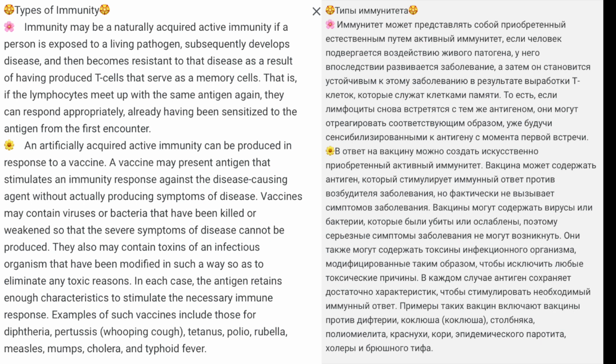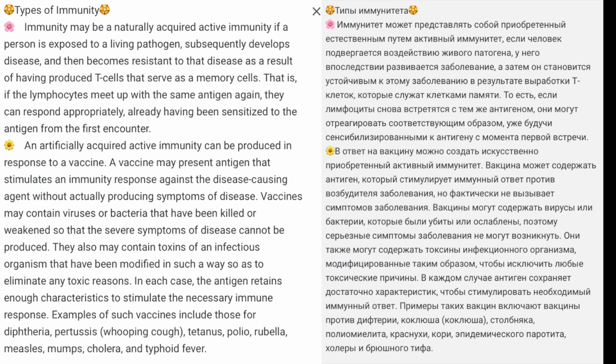A vaccine may present antigen that stimulates an immunity response against the disease-causing agent without actually producing symptoms of disease. Vaccines may contain viruses or bacteria that have been killed or weakened so that the severe symptoms of disease cannot be produced. They also may contain toxins of an infectious organism that have been modified in such a way so as to eliminate any toxic reasons. In each case, the antigen retains enough characteristics to stimulate the necessary immune response.